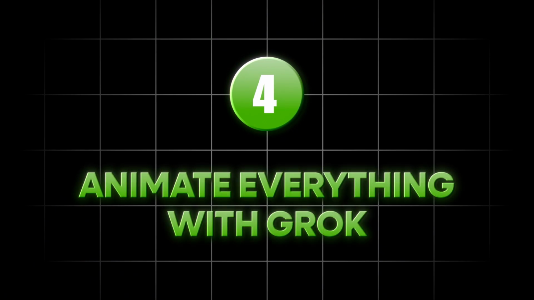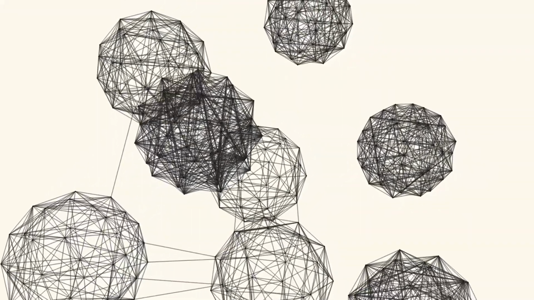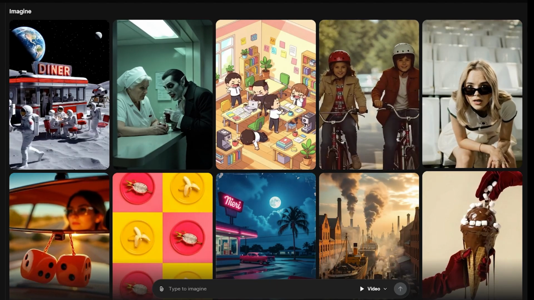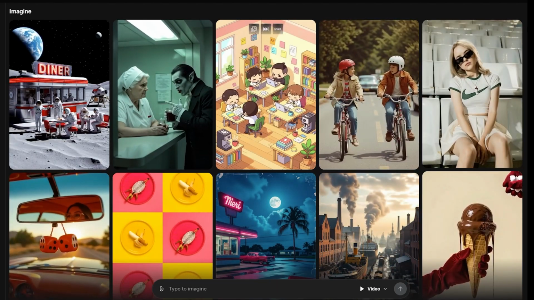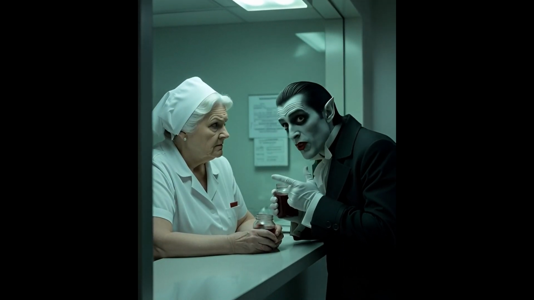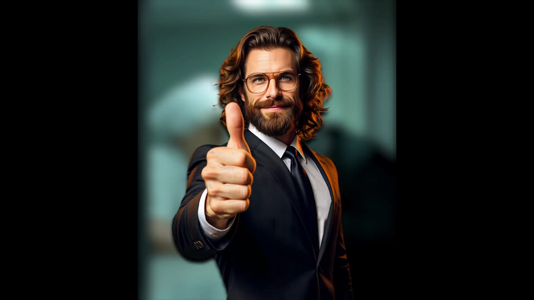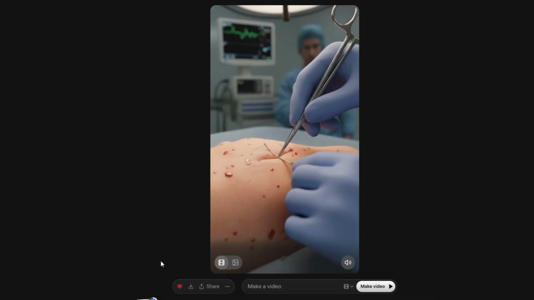Step 4. Animate everything with Grok. This is where things get crazy. Grok turns your static AI images into full cinematic animated scenes. And yes, you get 10 to 20 free animations per day. That's plenty. Upload the first image, Grok auto-animates it instantly, but here's the pro trick.